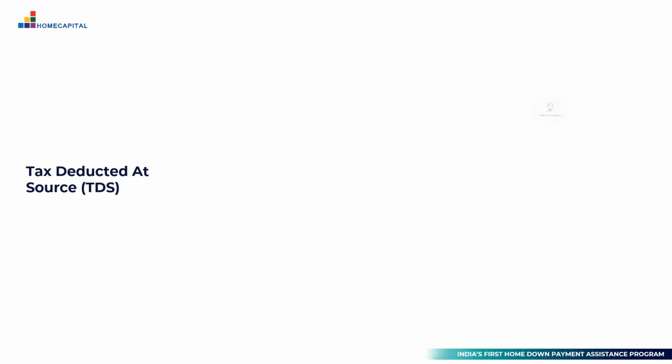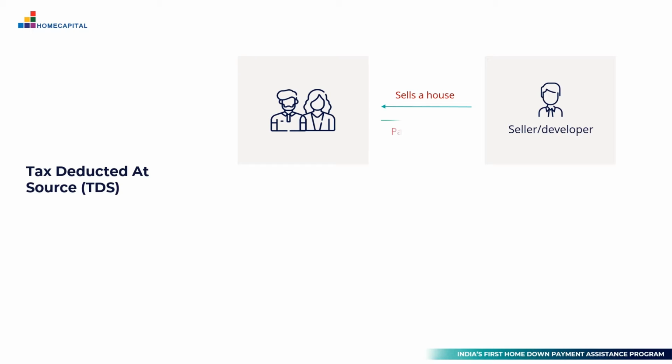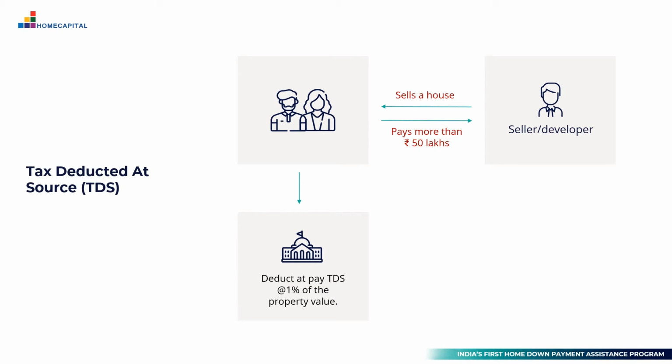Now, how does this work? When you decide to buy a house from a seller or a developer, and you pay him an amount for that house which is in excess of 50 lakhs, this particular provision is applicable only when you buy a property which is more than 50 lakhs. 1% of the value of the property is what you need to deduct and pay to the government. Non-compliance of this provision attracts a penalty of INR 1 lakh. So this is something which you need to keep in mind, that it is your responsibility as a buyer to deduct a TDS and remit that to the government.